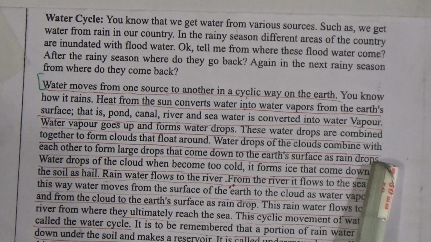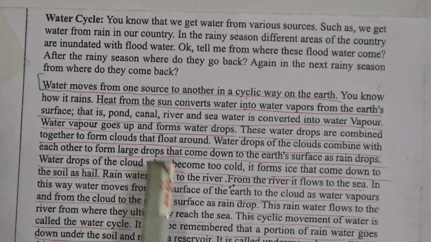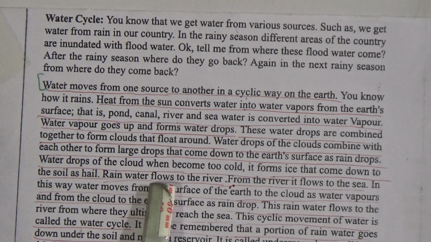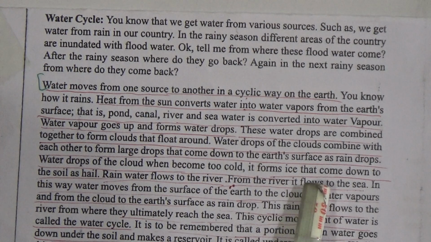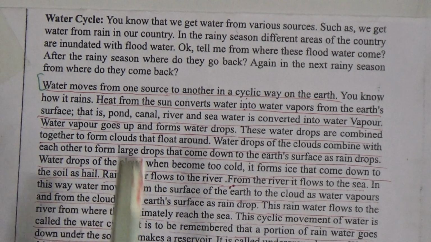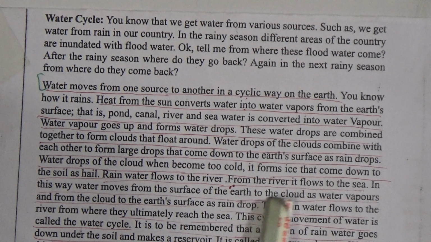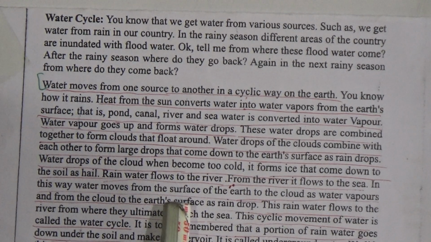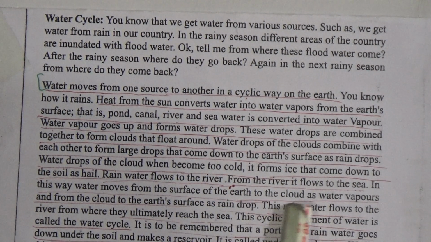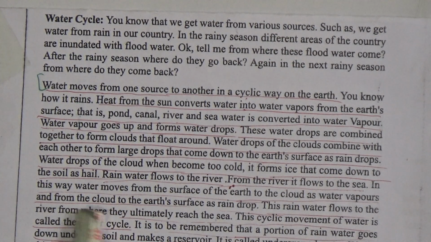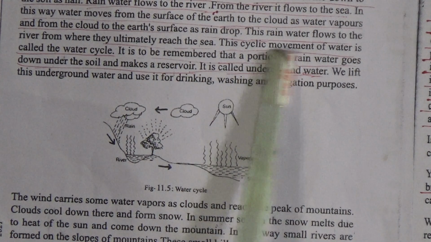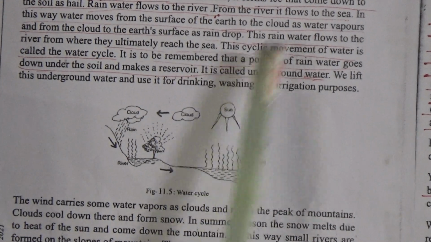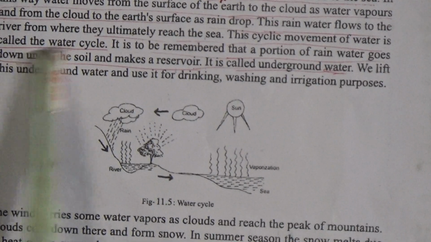Water drops of the cloud combine with each other to form large drops that come down to the earth's surface as raindrops. And when water drops of the cloud become too cold, they form ice that comes down to the soil as hail. Rain water flows to the river. From the river it flows to the sea, and in this way water moves from the surface of the earth to the cloud as water vapor, and from the cloud to the earth's surface as raindrops. And this rainwater flows to the river, from where it ultimately reaches the sea. This cyclic movement of water is called the water cycle.